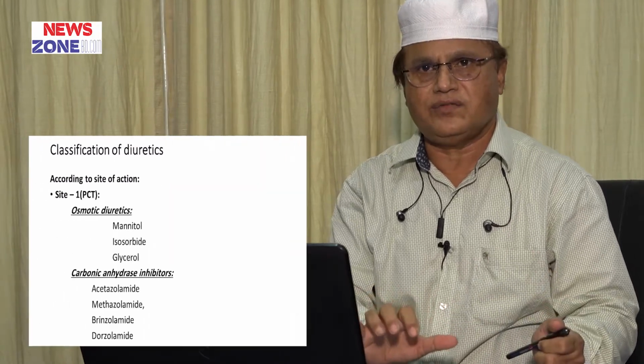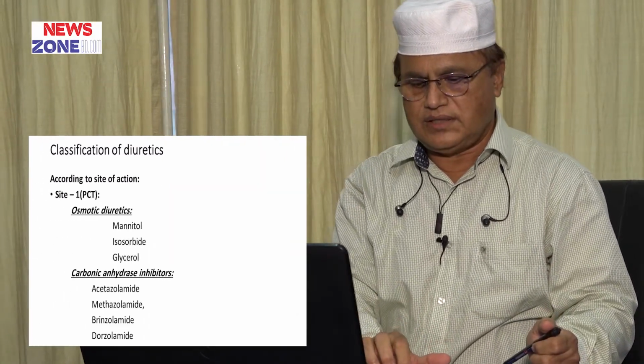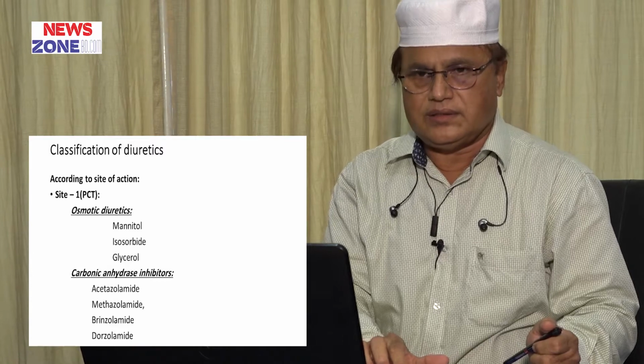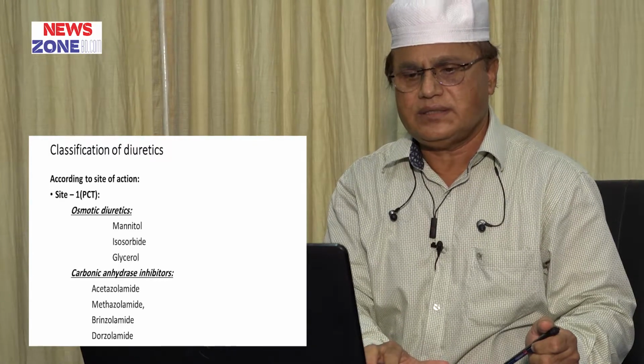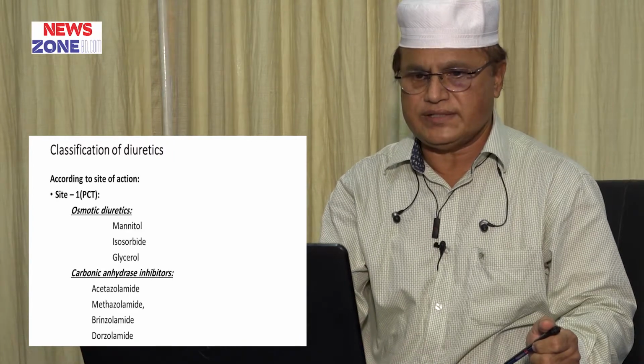There are so many diuretics that act on different parts of the kidney. So first of all, we know the classification of diuretics. Diuretics are classified in two ways, according to site of action and according to efficacy.